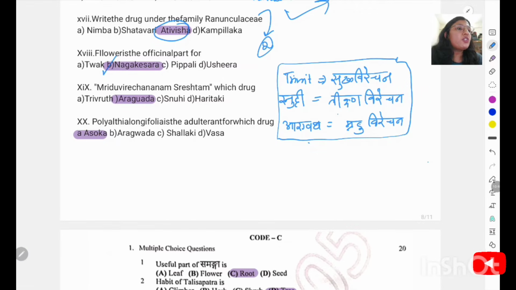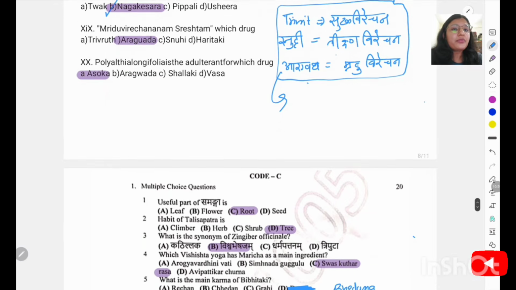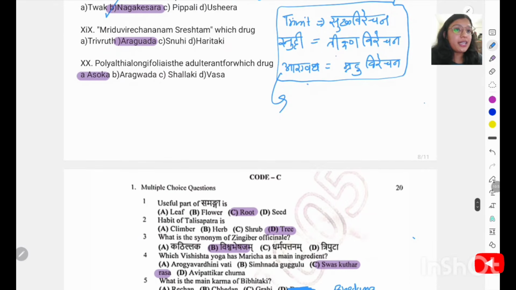Trivrit is your Sukha Virechana. Snuhi is your Tikshna Virechana Dravya. And Aragvadha is Mridu Virechana. And like Agrya Sangraha said, Chaturangula is Mridu Virechana. Polyalthia longifolia is the adulterant for which drug?